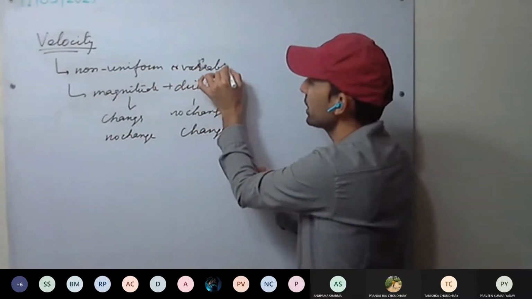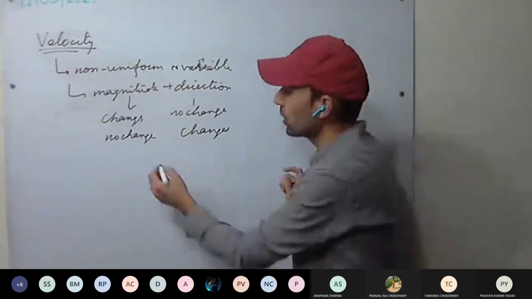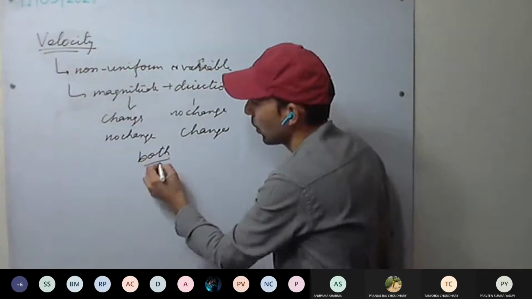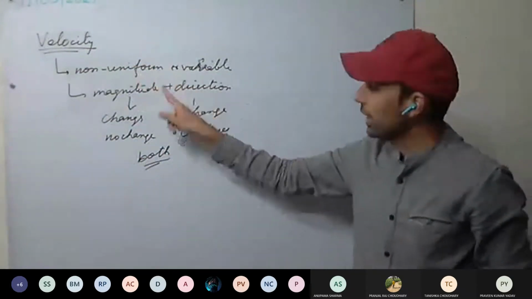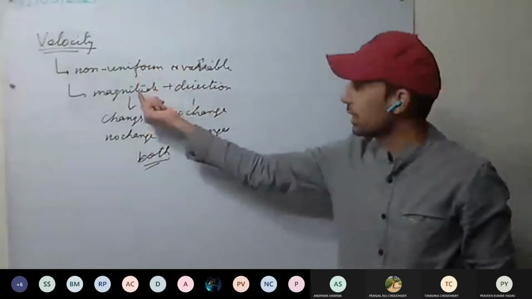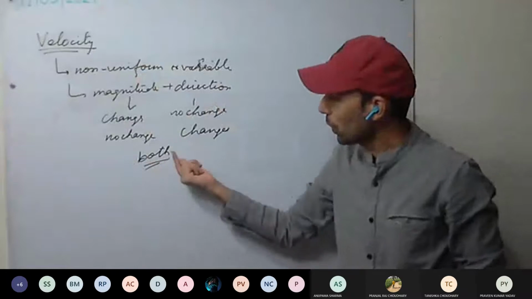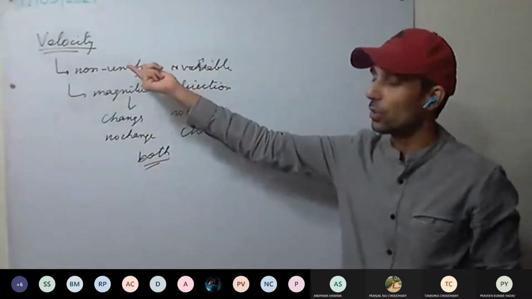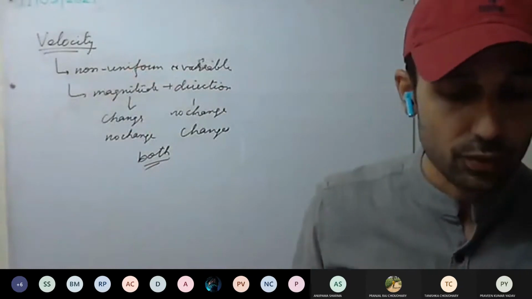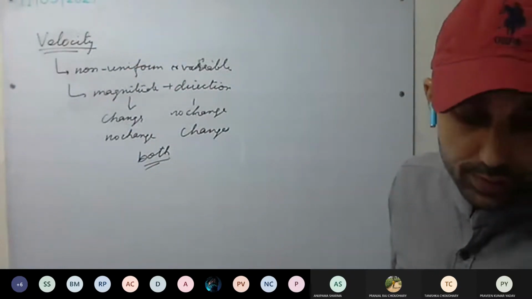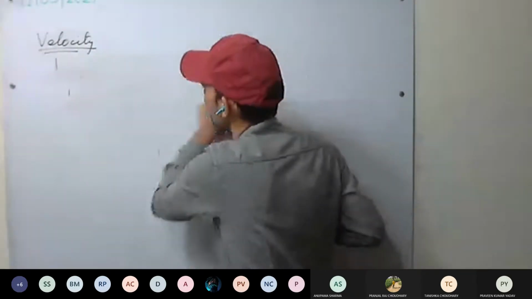So if any of these quantities changes, it will be variable velocity. Or if both change, then it will be variable, non-uniform velocity. Understood? Either the magnitude changes or the direction changes, or both change. Then that velocity is called non-uniform or variable velocity. That is, velocity is varying.